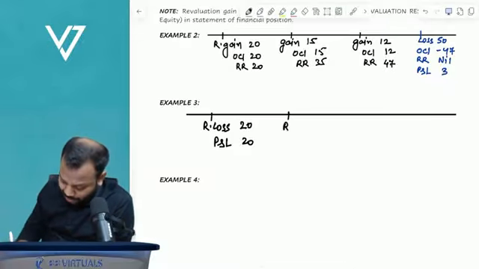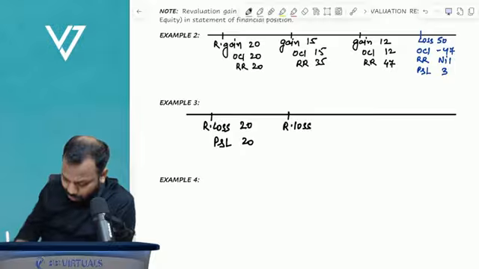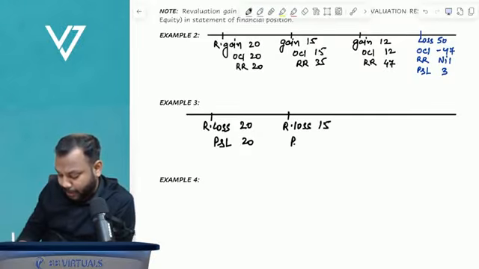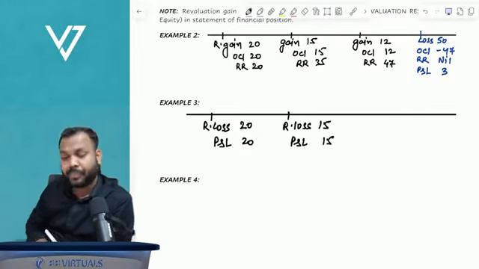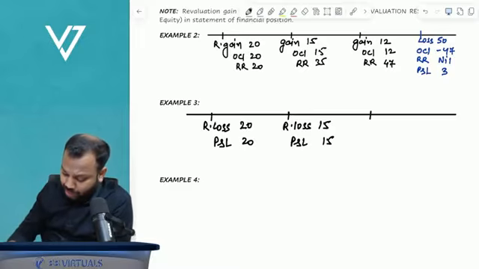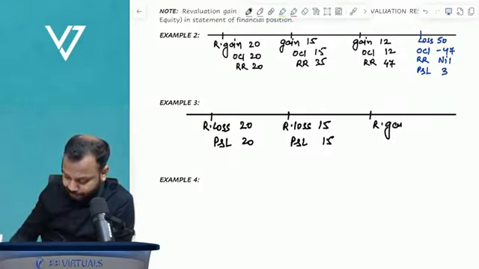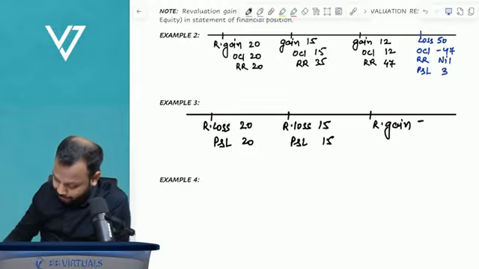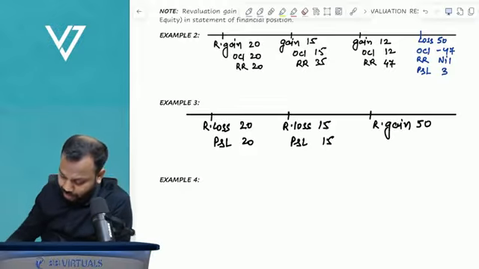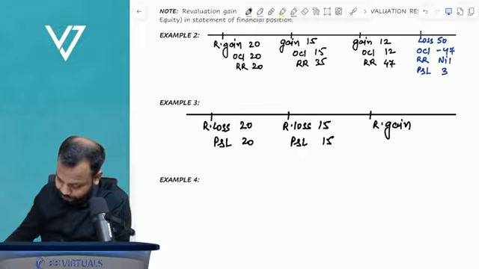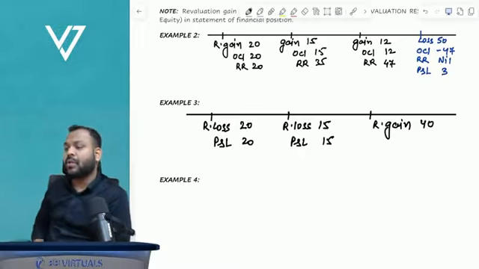Second time you did revaluation, again a loss of 15. Where will you record? P and L 15. Third time when you did revaluation, you got a revaluation gain of, not 50, 40. You got a revaluation gain of 40.